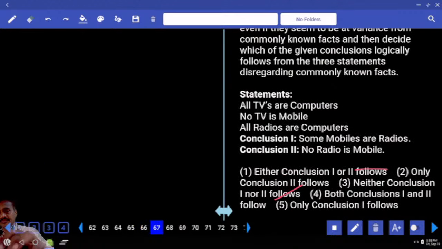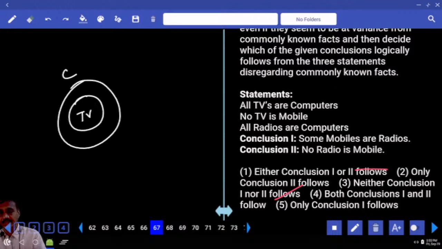Then 67. Now 67, all TVs are computers. Now these are the TVs that are computer. All TVs are computers. And no TV is a mobile. No intersection between TV and a mobile. And all radios are computers. Now these are the radios that are computers. All radios are computers.